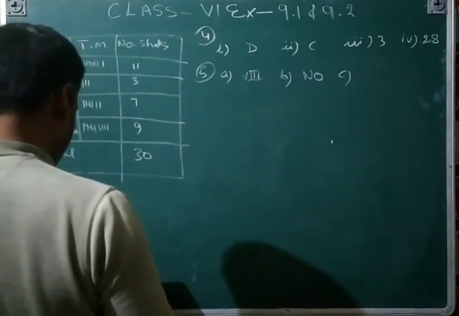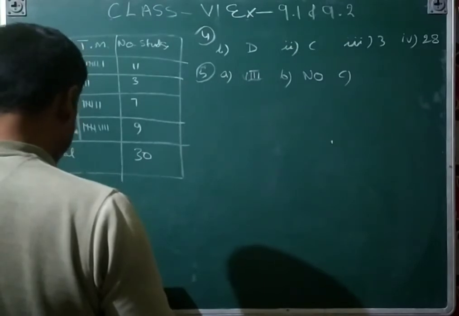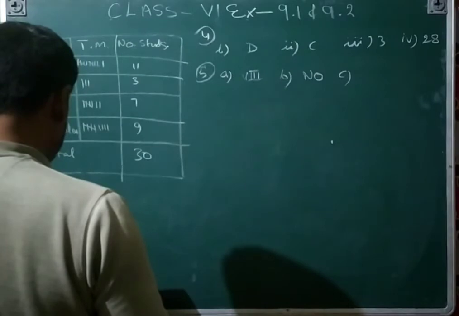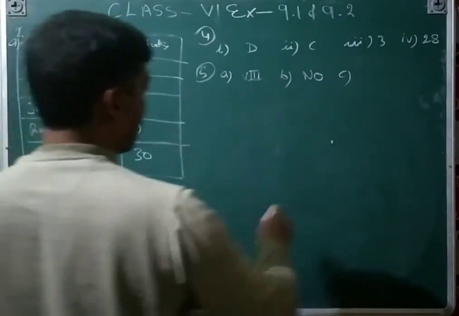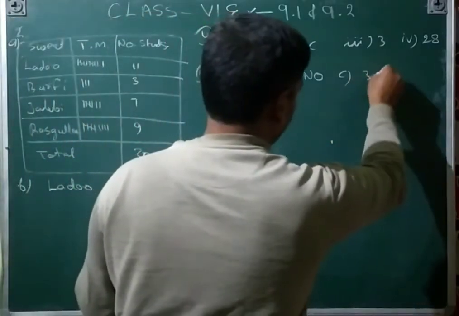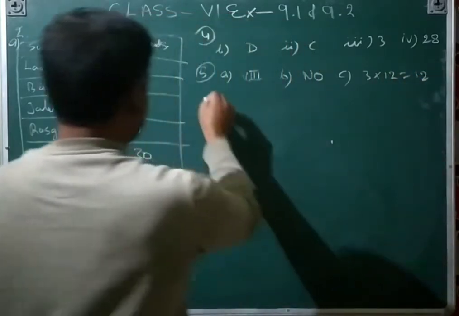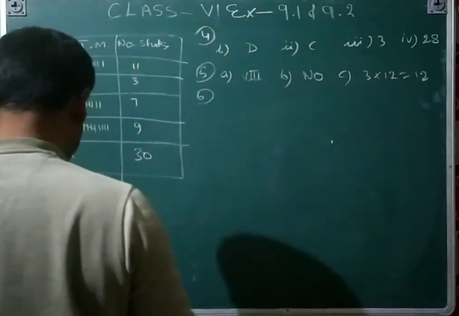First of all, you will count that diagram. How many? 7, 7, 7, 1, 2, 3. 3 4 ja 12. That is 12.